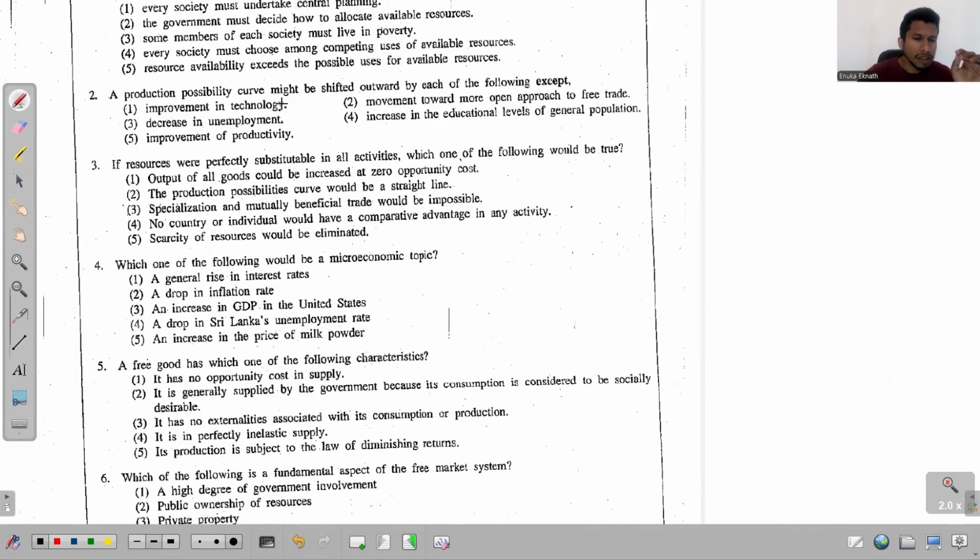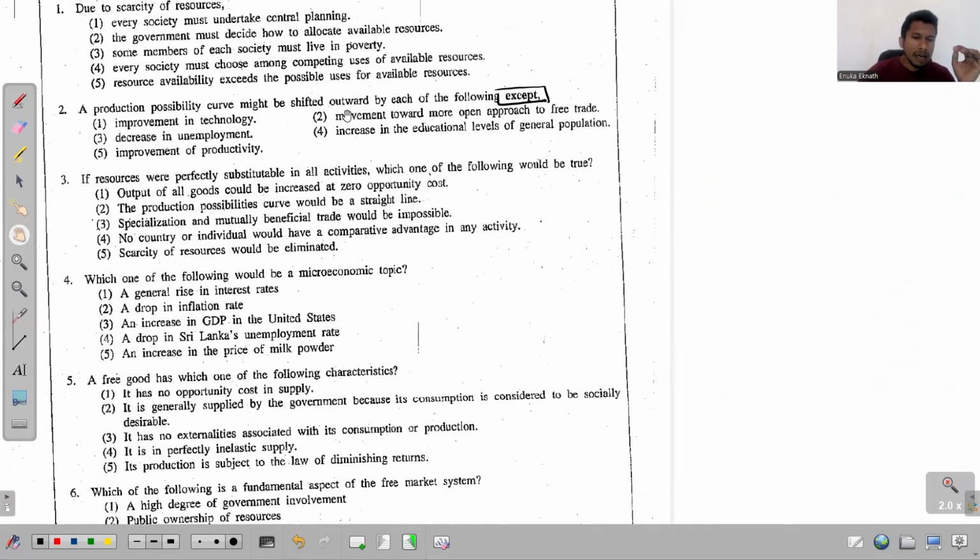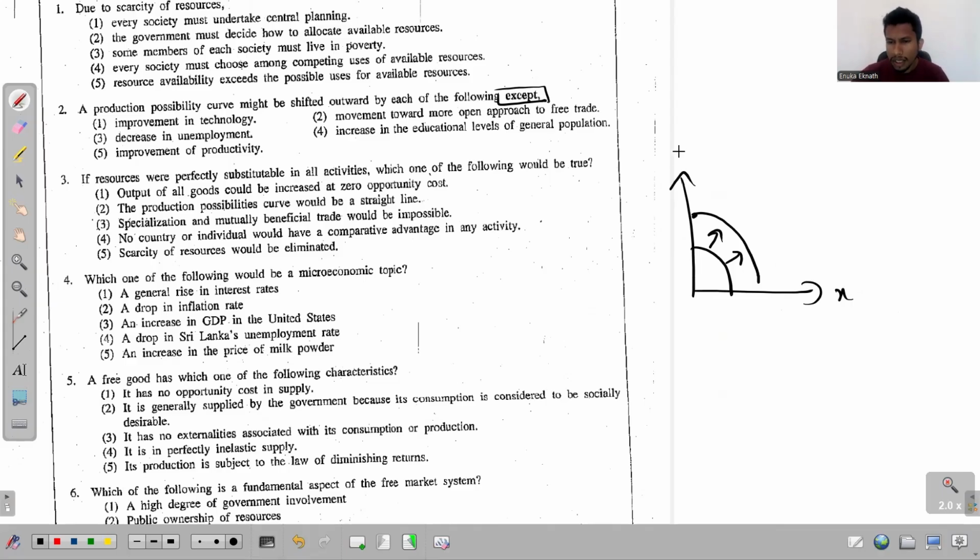a production possibility curve might be shifted outward by each of the following except, all right. So we will first look at the possible reasons for an outward shift, if not a rightward shift of the PPC. So this is the shape of a typical PPC, and when it gets shifted rightward, it means this, right? So this is that shift. On this side we have, let's say, the good X for the time being, and here we have this good Y.